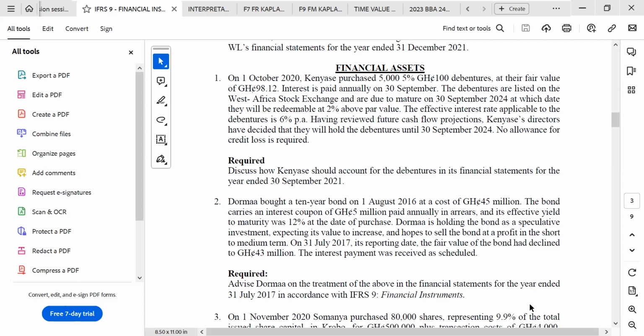Required: advise Doma on the treatment of the above in the financial statement for the year ended 31st July 2017 in accordance with IFRS 9 financial instruments. Okay. All right. That's nice. Okay, this one is a debt instrument, but the classification will be through.